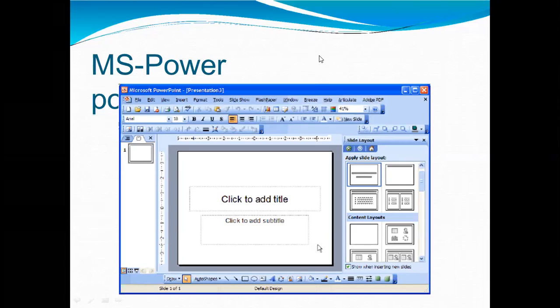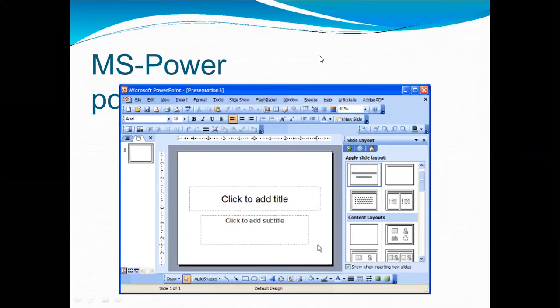Now come to slide design. MS PowerPoint has various themes using which background color and design or texture can be added to a slide. This makes the presentation more colorful and attractive to the people looking at it. With slide design, we can change the background themes, add colors and texture, and we can also change the design of the PPT. The feature can be added using the design category mentioned on the home page of MS PowerPoint.